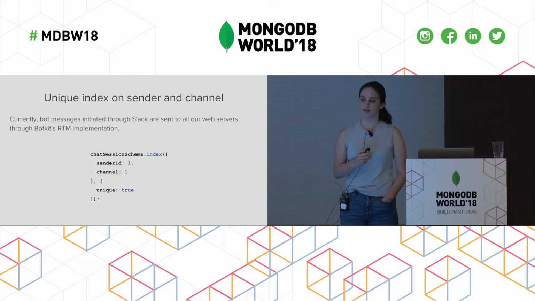One important thing to note here is that all messages that are sent to us through Slack currently go through our RTM, and we don't have a load balancer for that. So at this moment, all of our servers would actually receive the message at the same time. Being able to do this database level locking was really helpful to us to make sure that we don't have multiple servers responding at once. And this is a unique index, as you can see, the unique true at the bottom, meaning you can't have two chat sessions at the same time with the same sender ID and channel ID.